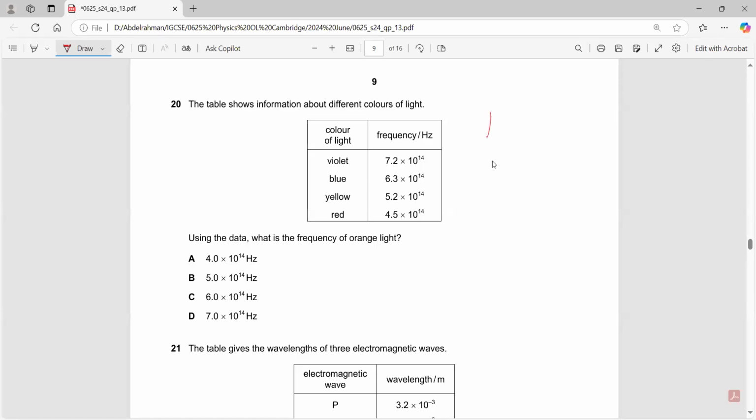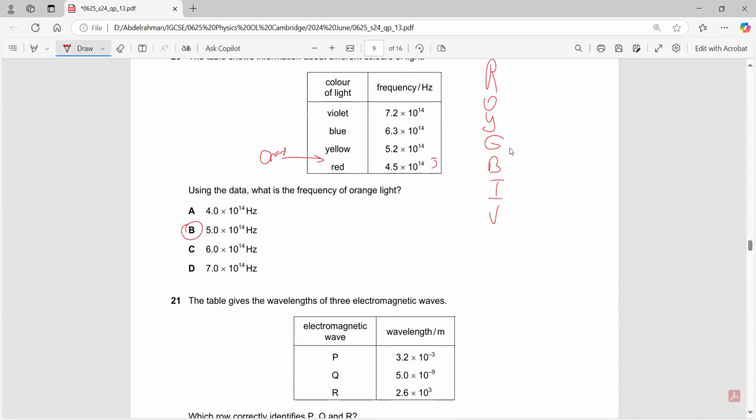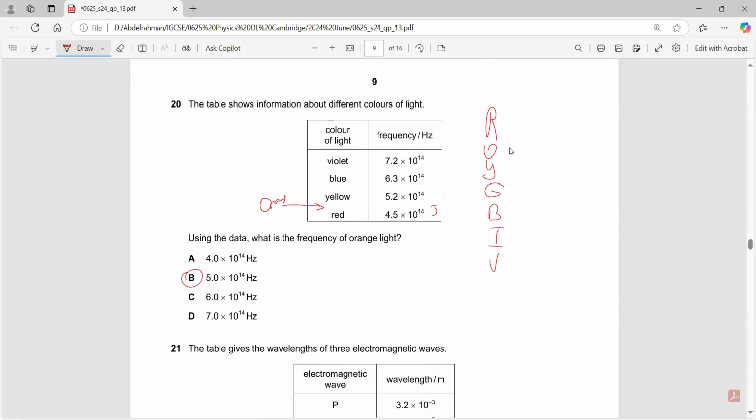Orange light. We have ROYGBIV. So orange is between red and yellow, right? It's greater than red, but less than yellow, which is around 5 times 10 to the power of 14 hertz.